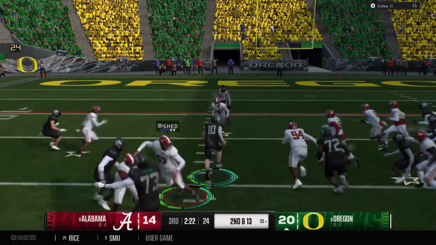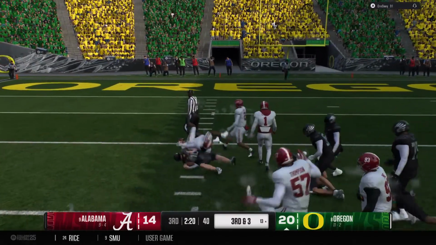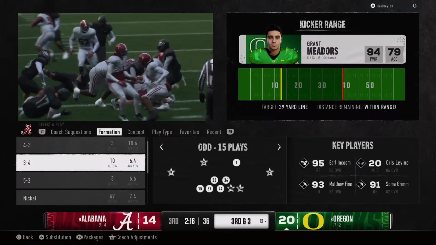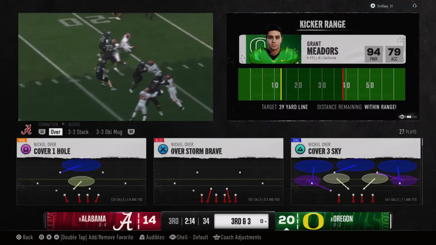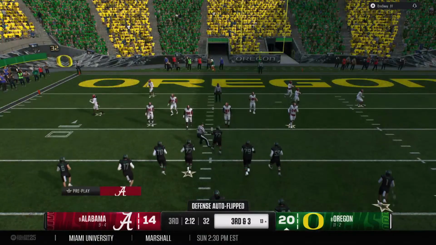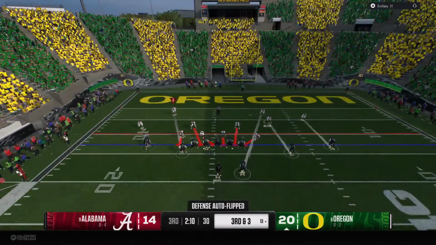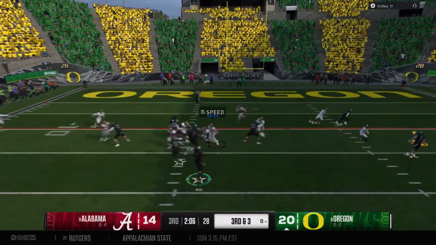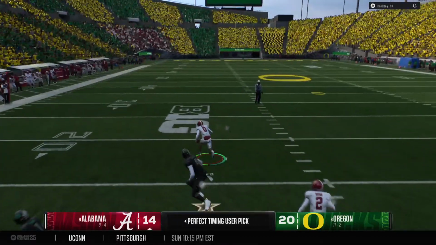Takes the snap and takes off on the run. Use the stiff arm to extend the run, pick up a few extra yards. Man, when your quarterback can run the football like this, it puts so much pressure on the defense. The defensive coordinator spent all week preparing his unit to be able to stop this offense. But when this quarterback's hit, and is intercepted.